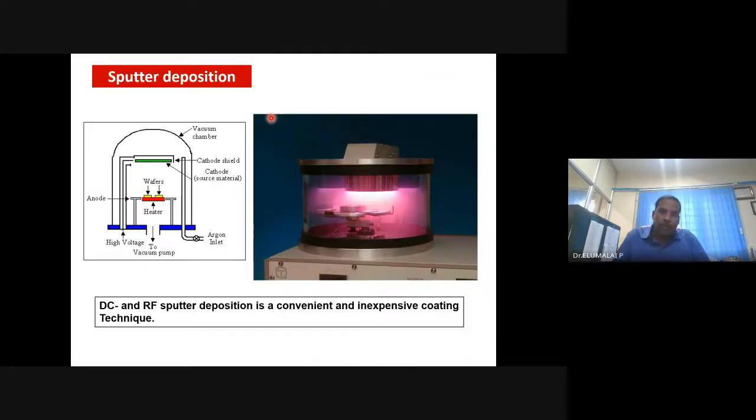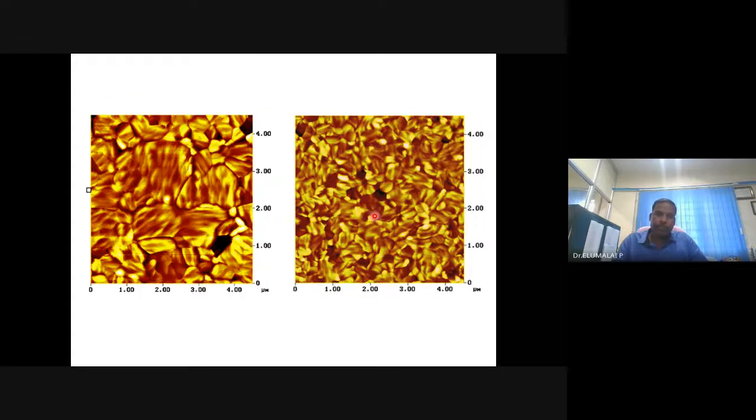So I myself have extensively used such sputtering during my studentship. You need to create a vacuum. You will literally see this glowing, the evaporation of the metal atoms. Twenty years ago, this equipment cost about 5 to 10 lakhs. These days it may be less. And you get this kind of fascinating morphology.